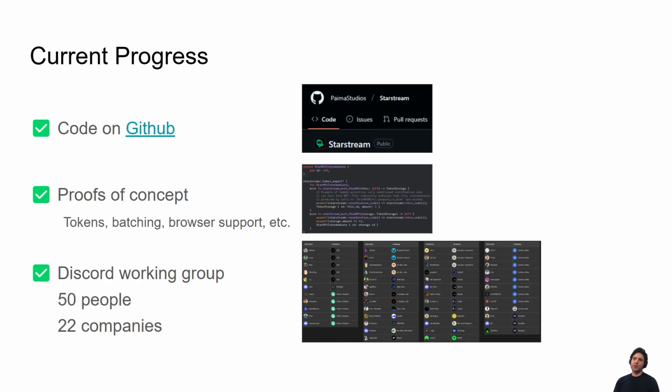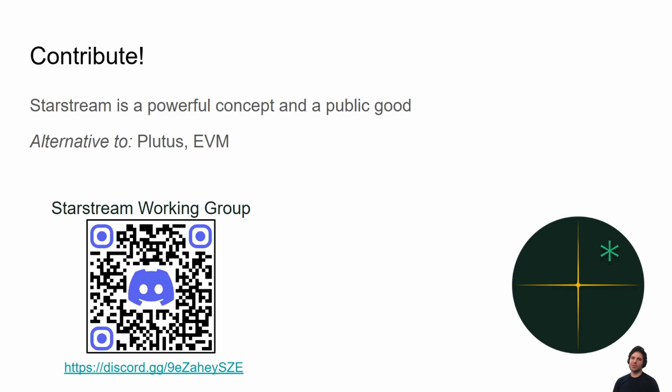You might be wondering, this is super cool, but is this real? And actually, it is real. In fact, we have the code on GitHub. We have some proofs of concept, for example, the tokens, the batching, and the browser support. We're still working on some stuff like the ZK, but we have a working group on Discord for this, and we have 50 people in the working group already, with 22 different companies interested in either using Starstream or contributing to Starstream, and you're welcome to join that Discord as well. Notably, we have a QR code you can see on your screen as your way to join our Discord.